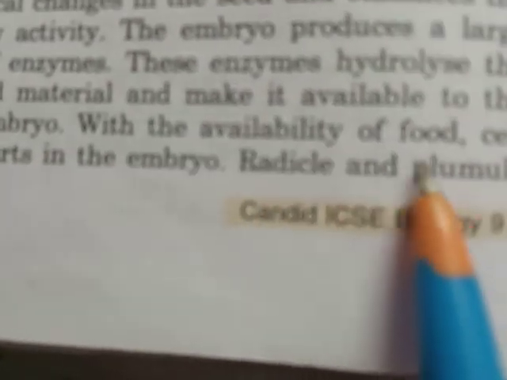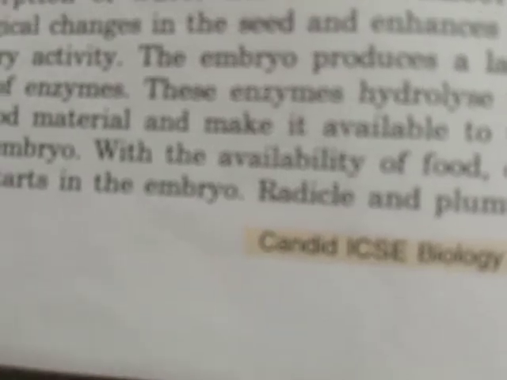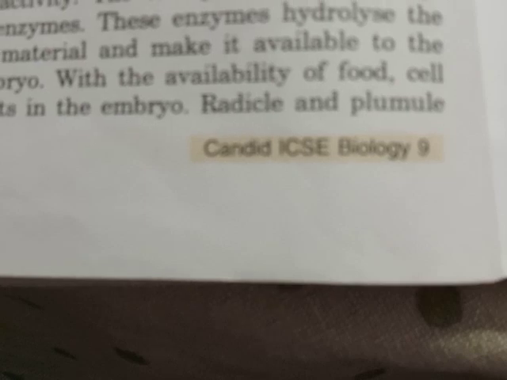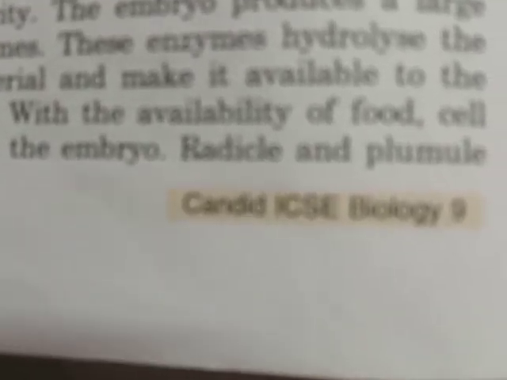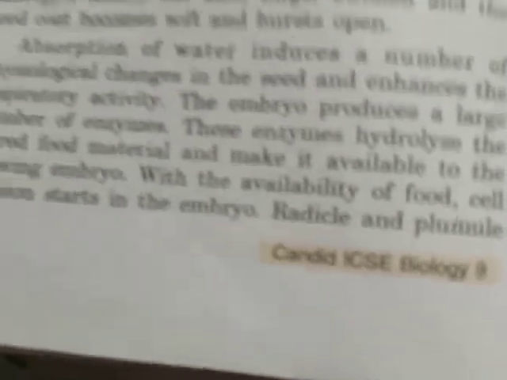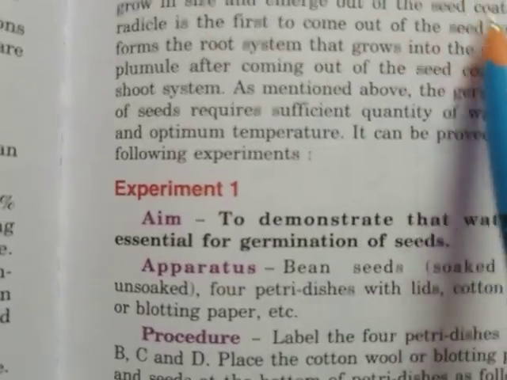With the availability of the food, cell division starts in the embryo. And when the cell division starts, children, the radicle and plumule grow in size and emerge out of the seed coat.